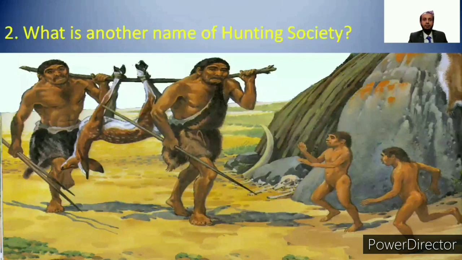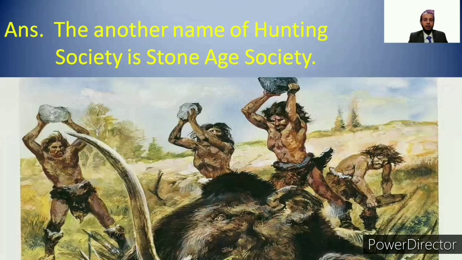What is another name of hunting society? The answer will be, the other name of hunting society is Stone Age Society, because most of the weapons were made of stone.